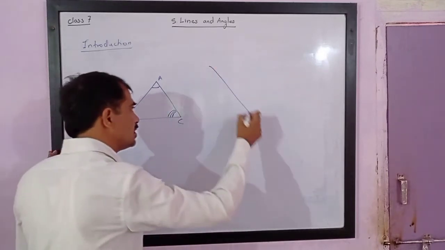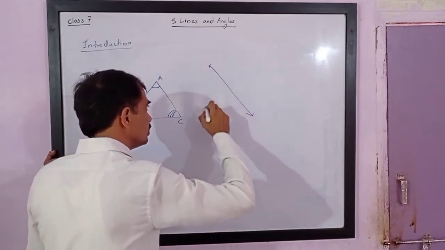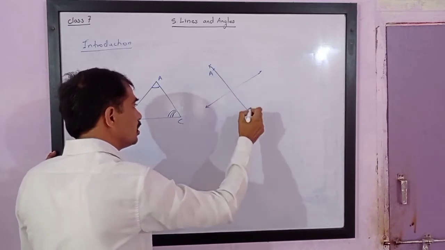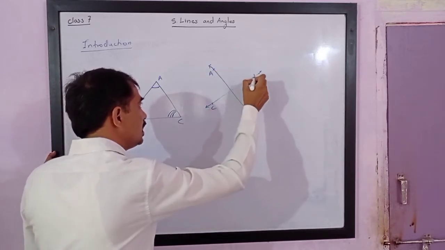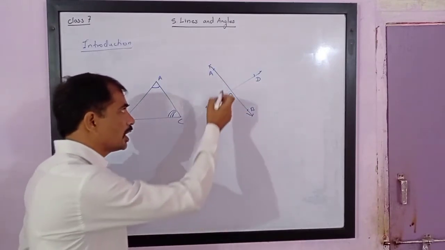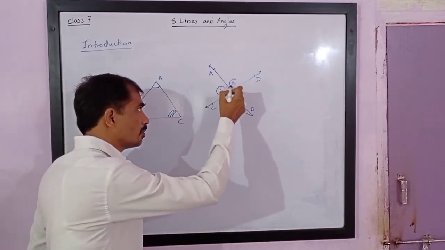Even if two lines intersect each other, here line AB and CD intersect at point O. So if two lines intersect, we get four angles.